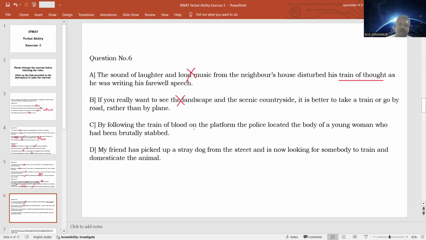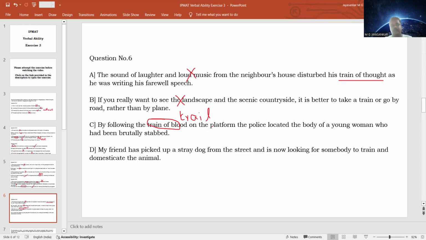Option C, by following the train of blood on the platform, the police located the body of a young woman who had been brutally stabbed. So it says that the police followed the pattern that is formed on the platform. Here, the train of blood is not the correct answer. It is trail of blood. Trail means the pattern left behind by a liquid that has been dropped, or the pattern formed by a flow of a liquid.